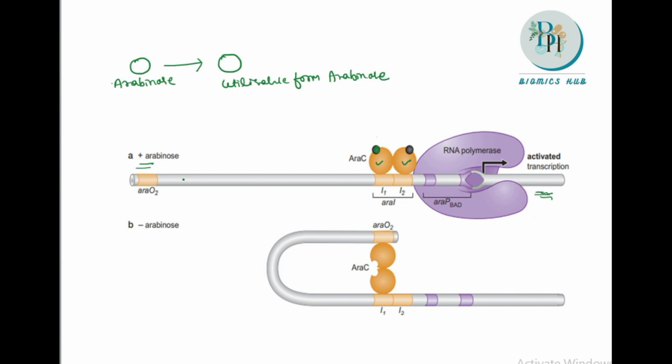If the 5-carbon compound Arabinose is not present, we do not require the structural genes. So the synthesis of the structural genes is inhibited when the arabinose is absent, and when the arabinose is present, the structural genes are activated.